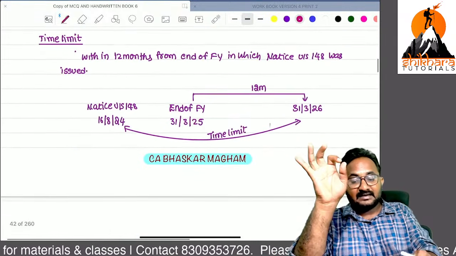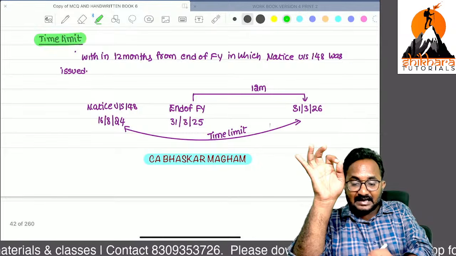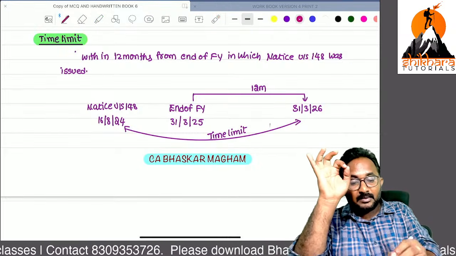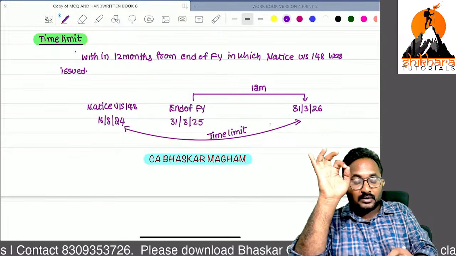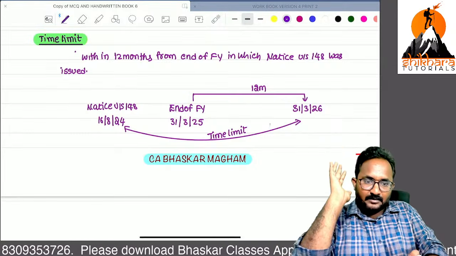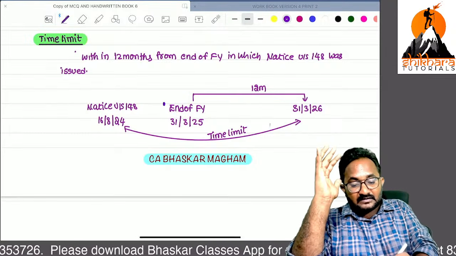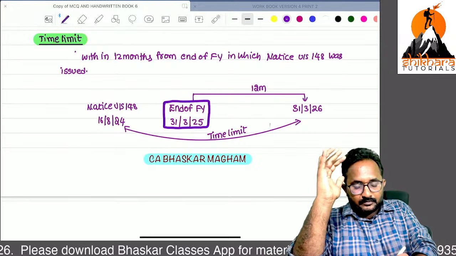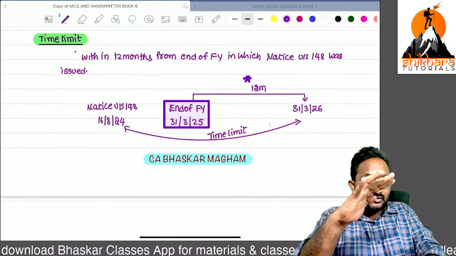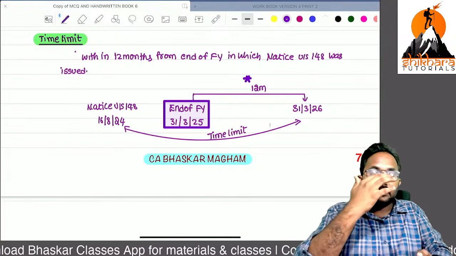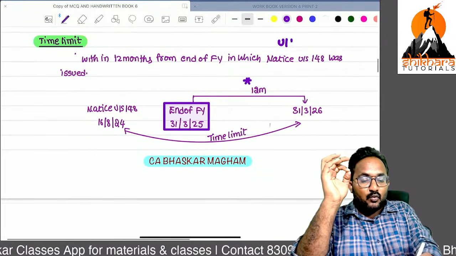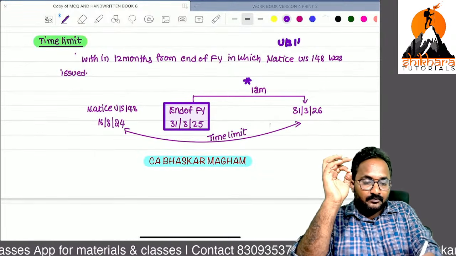So the time limit is always important here. The time limit is linked with the 148 notice, because the 148 notice is the trigger point for the 147 assessment. Once the 148 notice is issued, within 12 months from the end of that year, we have to complete the income escapement assessment procedure under section 147.